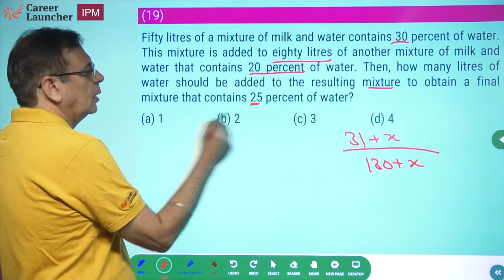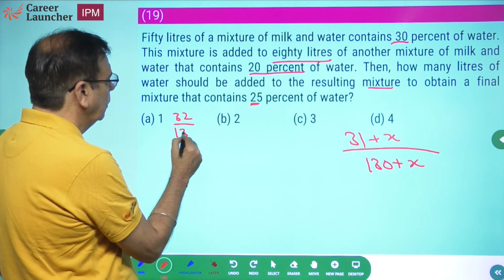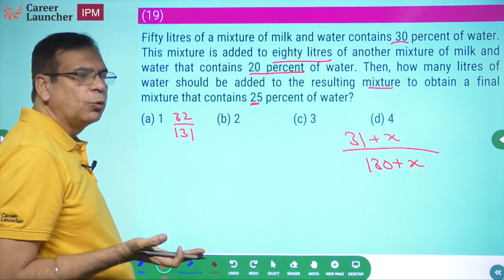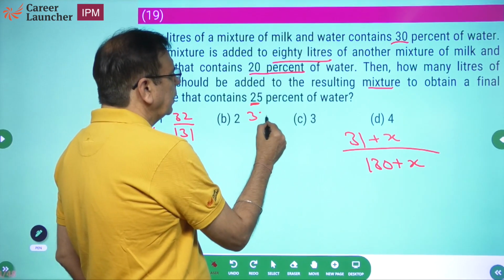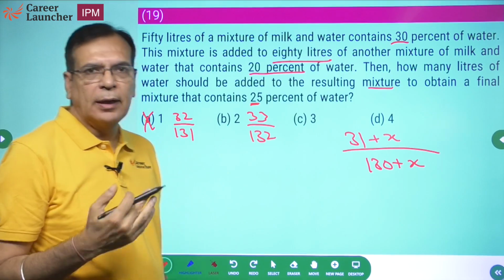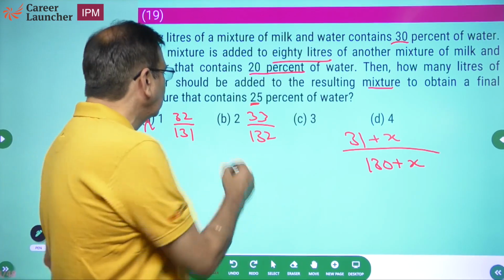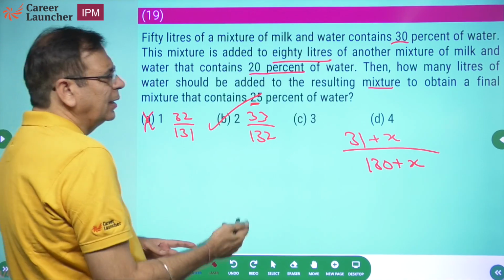What does it become? X is 1, that means 32 upon 131. What is 32 into 4? 128. Wrong. We needed 131. 31 plus 2, 33 upon 132. 33 into 4, 33 into 2, 66 into 2, 132. Correct, answer done. Okay, use the choices, the calculation becomes easy.